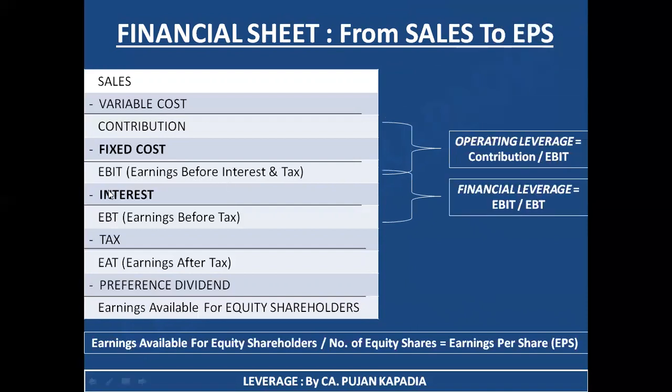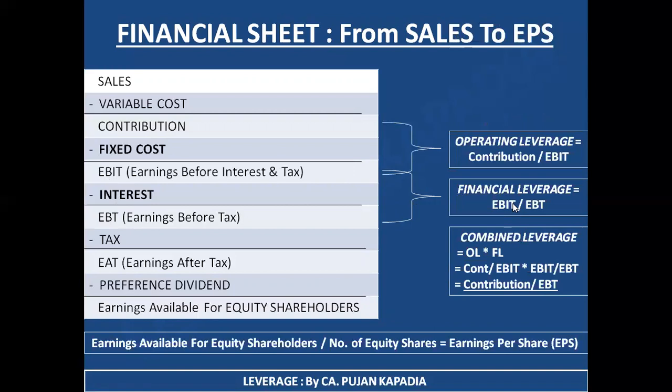When I explained financial leverage, I was talking about fixed financial cost in the form of basically interest. Now in this particular scenario, what we need to remember over here is amount before interest and amount after interest. That is EBIT divided by EBT. The same thing is written over here.